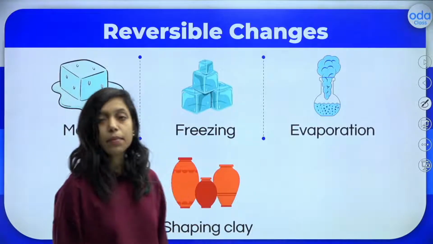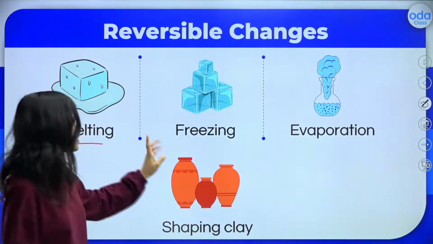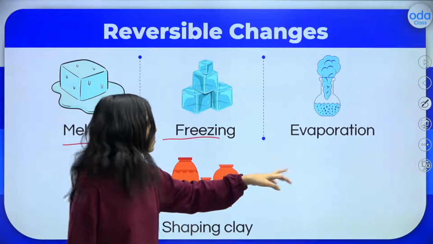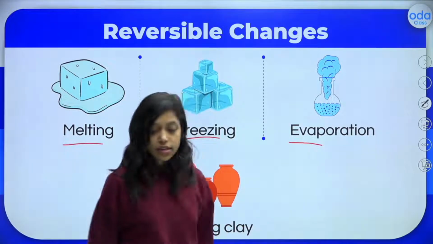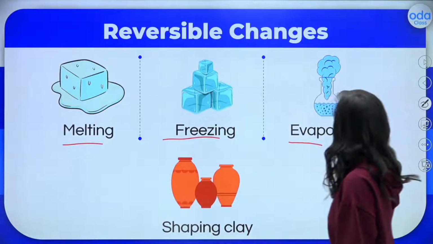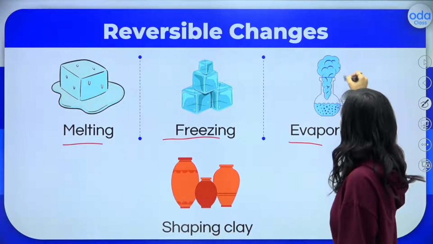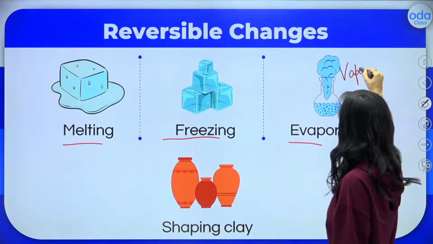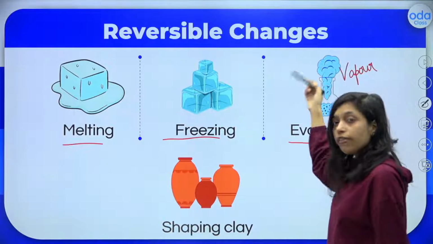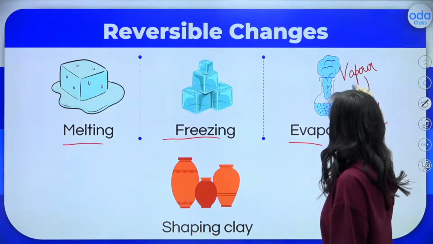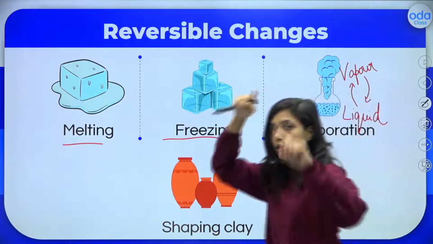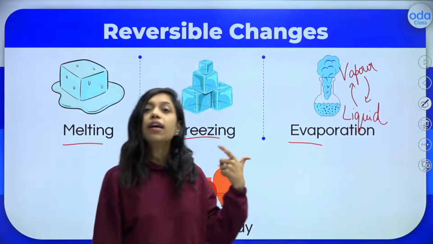Some other reversible changes: melting is reversible, freezing is reversible, and evaporation. Liquid water will be there. If you heat it, it will change into water vapor. Again, if you cool the vapor, it will change back into liquid, right? So this is reversible. Both sides I am putting arrows, that means they are reversible.